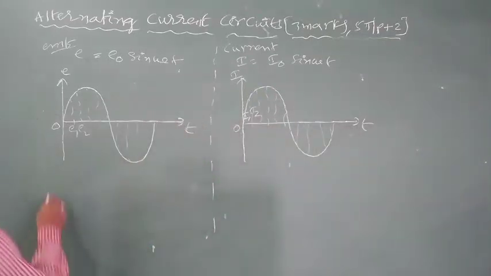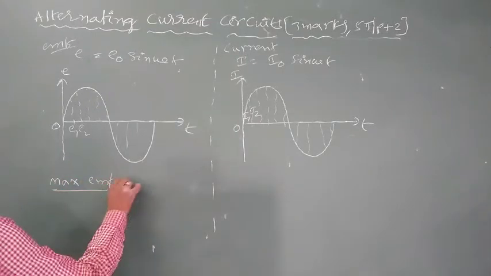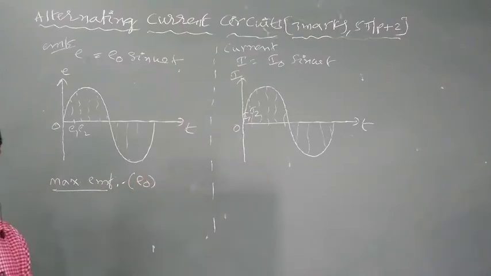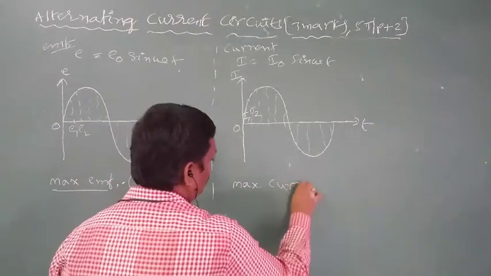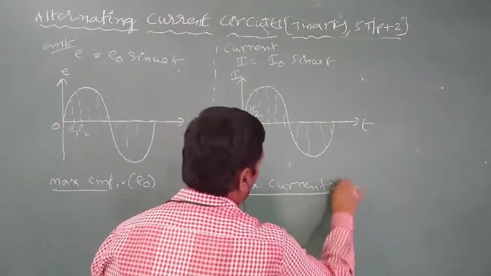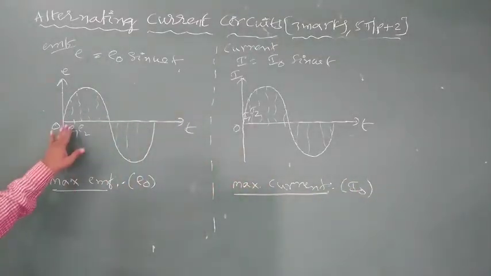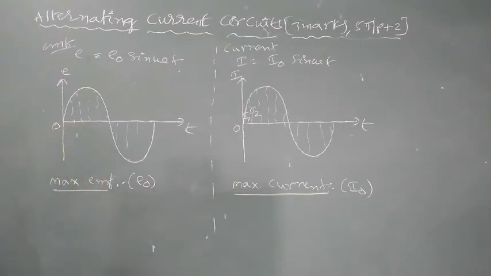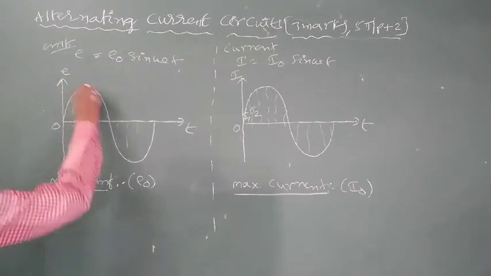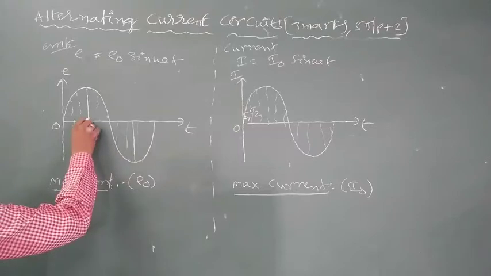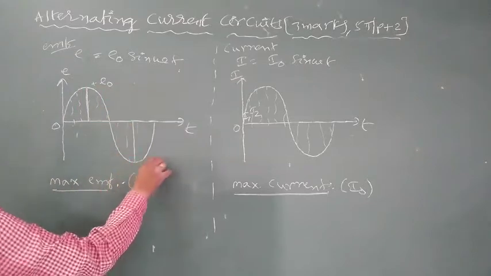Next, what about maximum EMF? What is the definition of maximum EMF? The symbol of maximum EMF is E naught. Similarly, what about maximum current? The symbol of maximum current is I naught. Time to time, instantaneous EMF changes, and comparing the different instantaneous EMFs, one instantaneous EMF is maximum. It is maximum EMF in the positive cycle, and maximum EMF in the negative cycle.